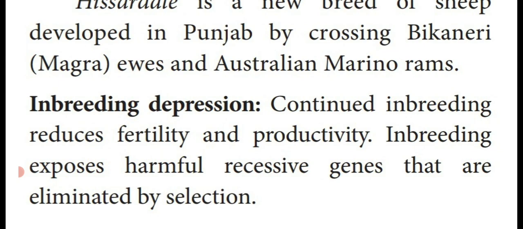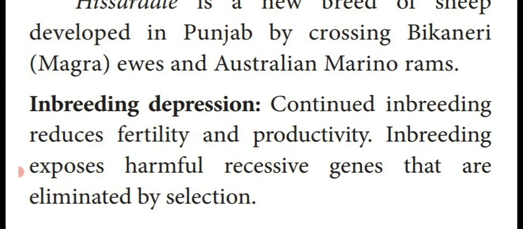Also, sometimes this inbreeding process exposes harmful recessive genes. Dear students, you already studied that each chromosome has genes. The genes contain two types of alleles, dominant allele and recessive allele, known as dominant gene and recessive gene.